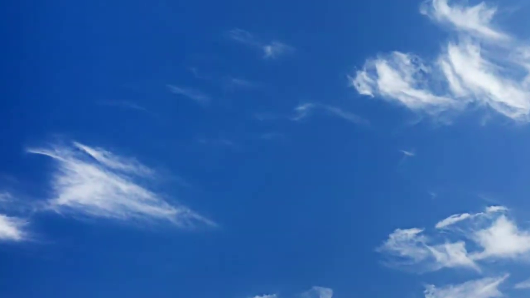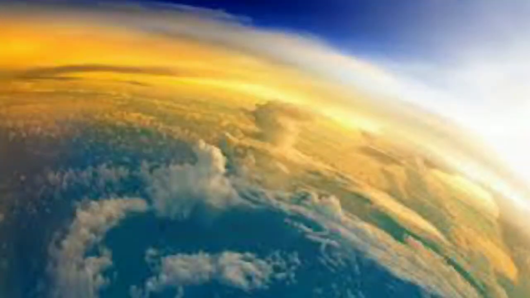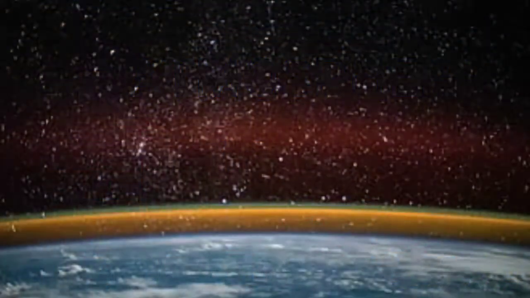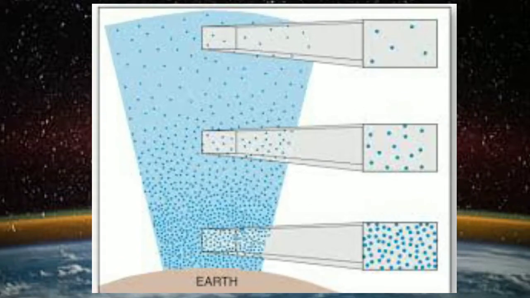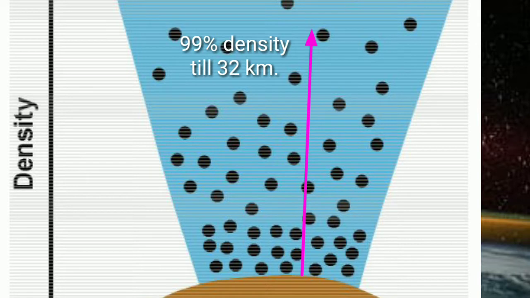Air is the most important life supporting system on the earth, and the envelope of air surrounding the earth is known as atmosphere. In this video, we will discuss the composition and structure of atmosphere. The density of atmosphere decreases with increasing height, and almost 99% of the atmosphere is confined within 32 km from the surface of the earth.